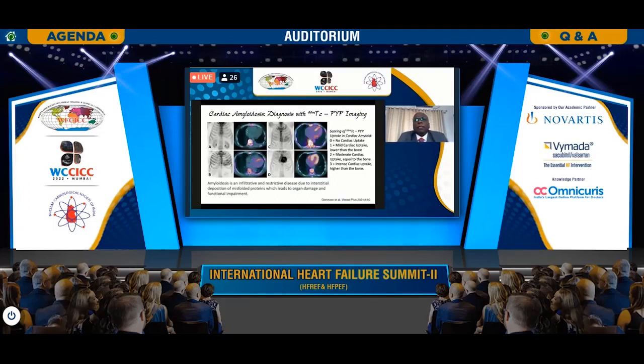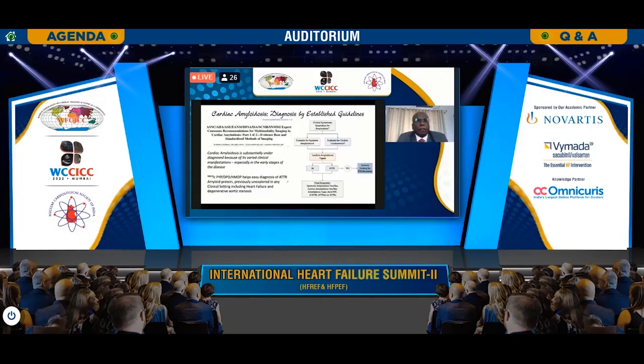With these few words, we can also recollect infiltrative cardiac disease because of amyloidosis. This can easily be routinely done in a clinical setup by doing a pyrophosphate scan, and we can see the degree of infiltration, which is a major cause of heart failure in many patients.